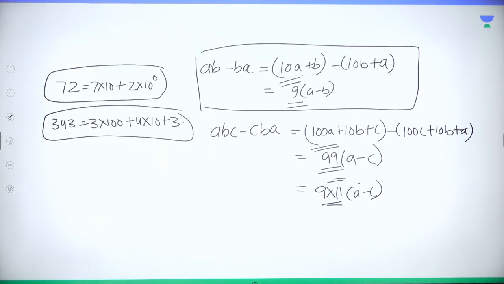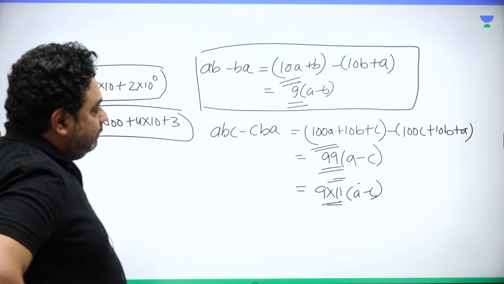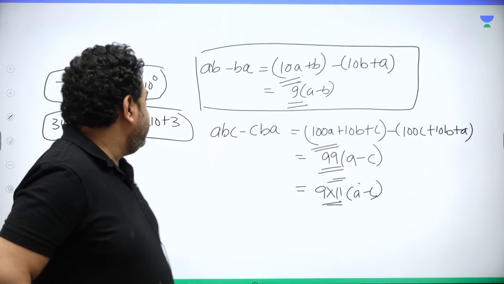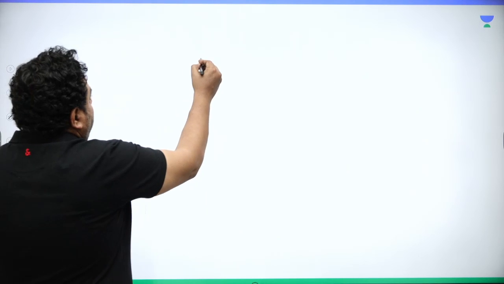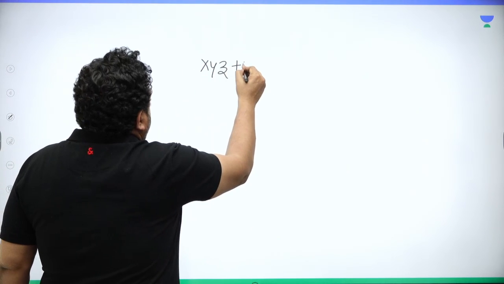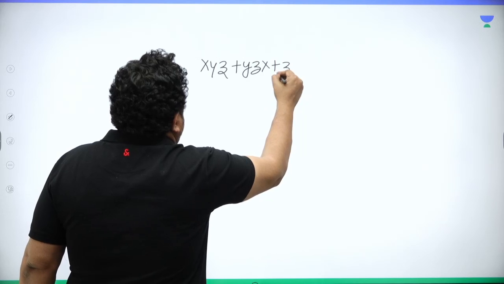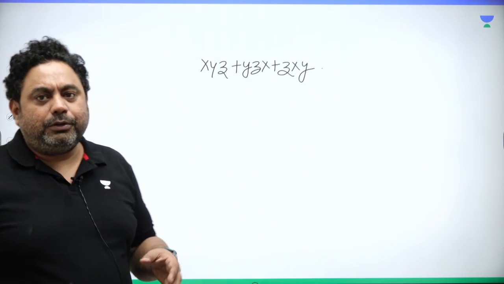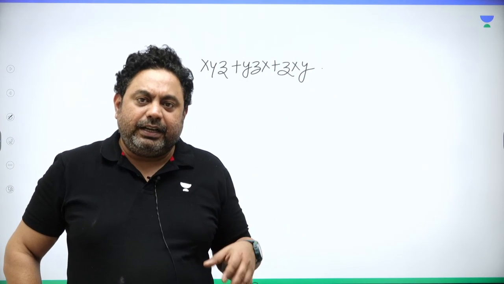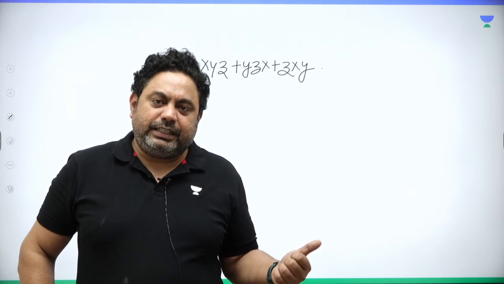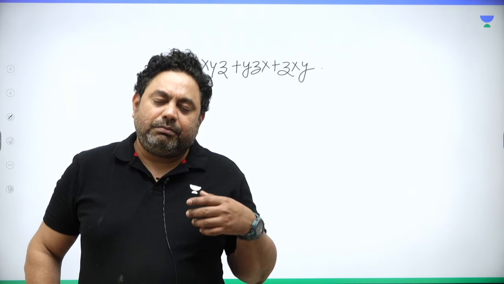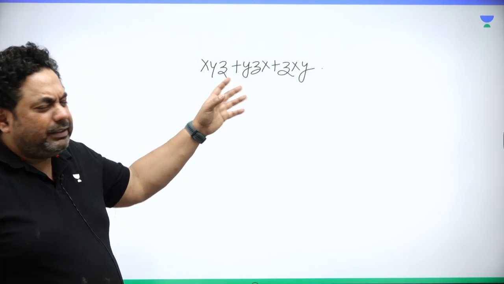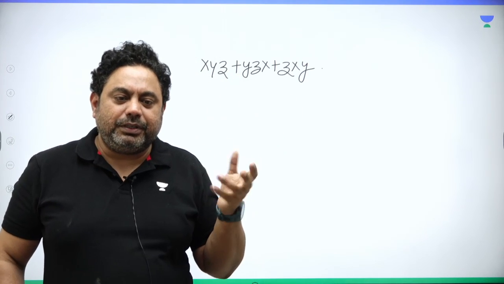So I hope now I am clear why 9 is so important, because this has come in UPSC many a times. I remember a question where he has xyz plus yzx plus zxy, and he was asking about multiple options, and he said that x plus y plus z is not a multiple of 9. So he was asking whether this number is divisible by 3 or 27. This was the option, I don't remember exactly, but I can open it up.